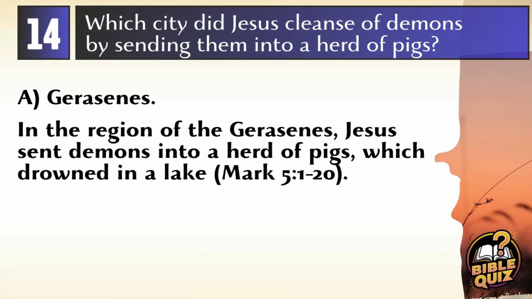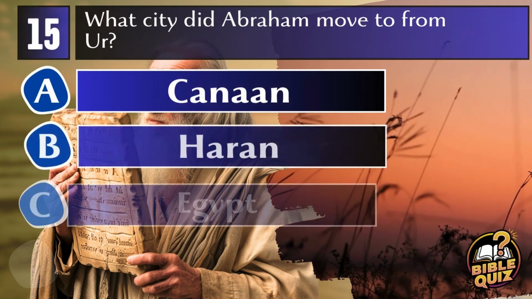Answer A. Gerasenes. In the region of the Gerasenes, Jesus cleansed a man of demons by sending the demons into a herd of pigs, which then rushed into a lake and drowned. Mark 5-1-20.